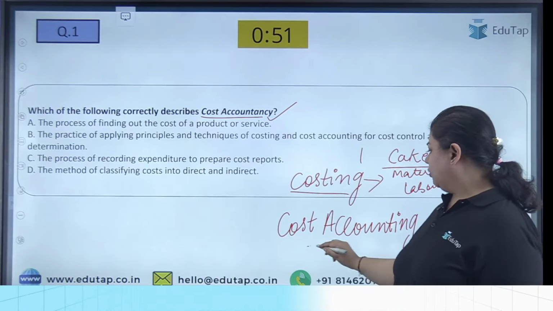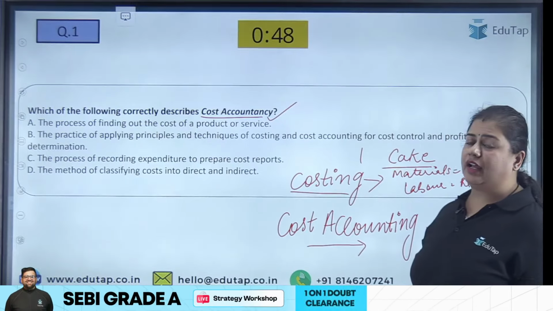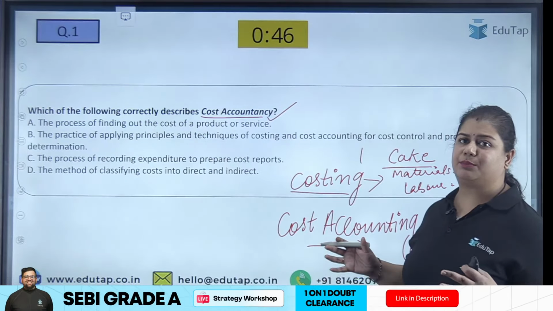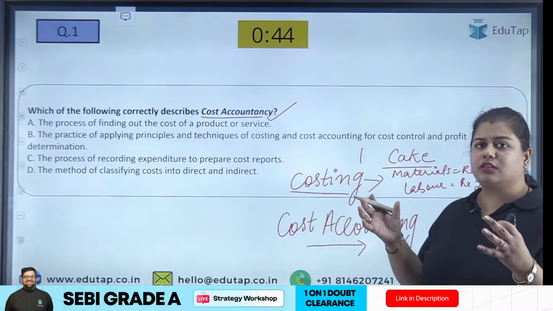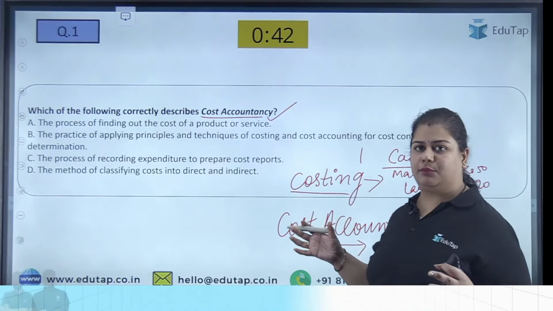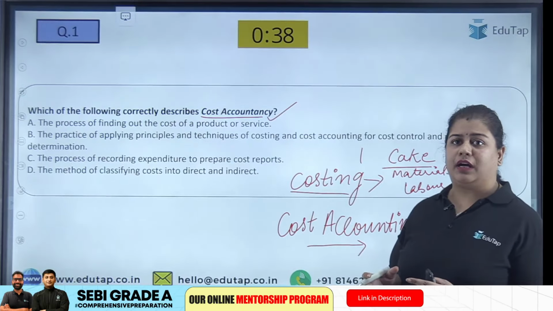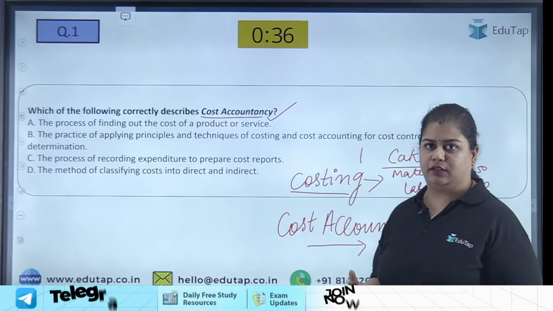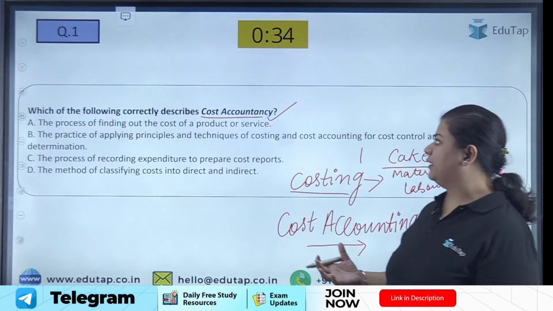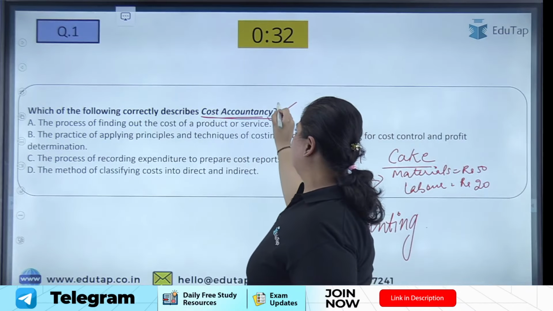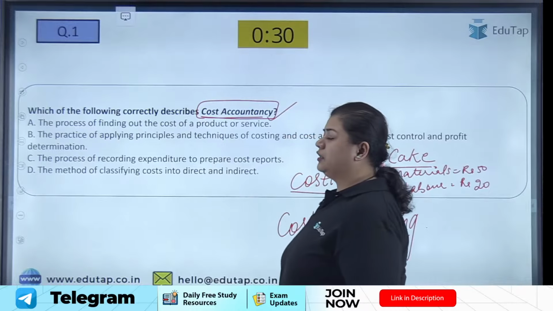What is cost accounting? Cost accounting is when I have to record all these expenses. I have to list down all the expenses so that they are all integrated in one place, so that I can make the decisions better. Now, how will we make the decisions? Cost accountancy will help us to make those decisions.